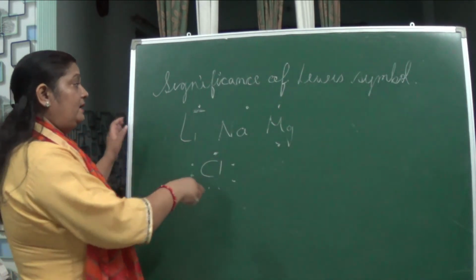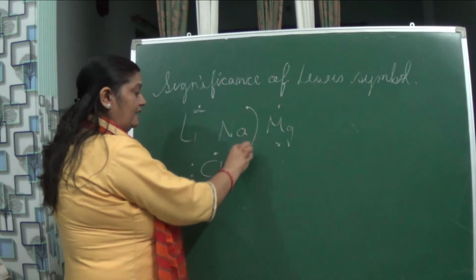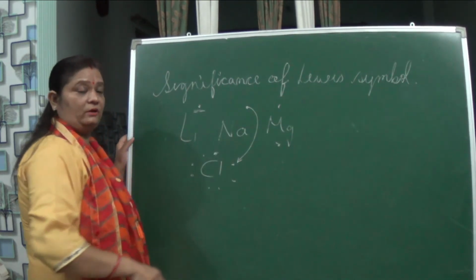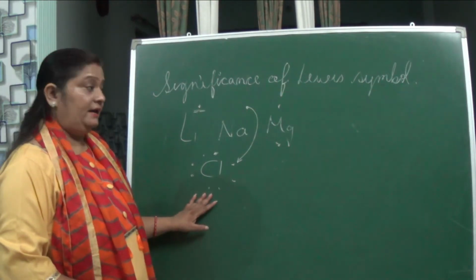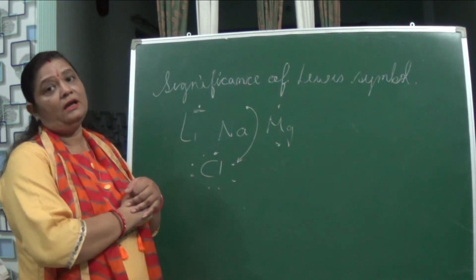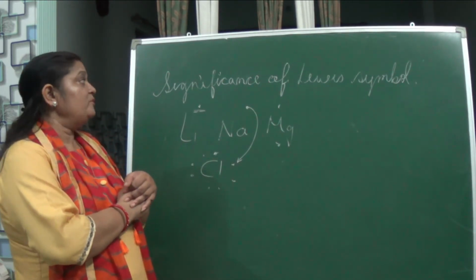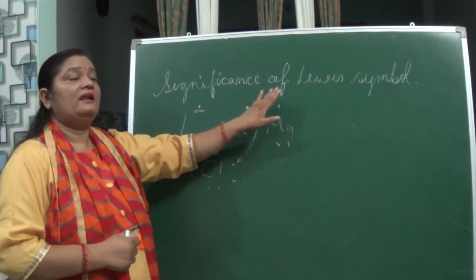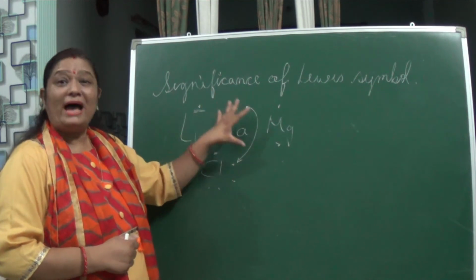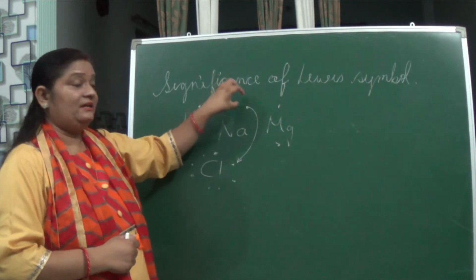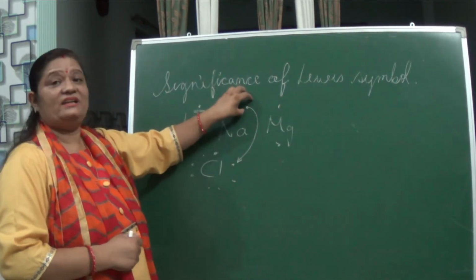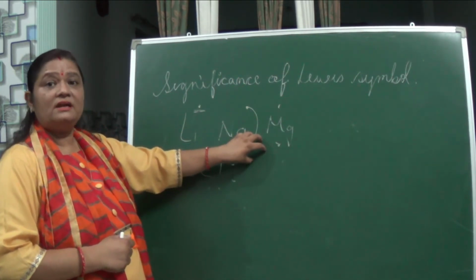For example, here sodium can give 1 electron to chlorine and become stable, and chlorine can also become stable in nature. So it is basically telling about the electrons participating in chemical bonding. So this is the significance of the Lewis symbol. It tells about the valence electrons, and it is the valency also. Like sodium, magnesium and all, these valence electrons can tell about their valency.